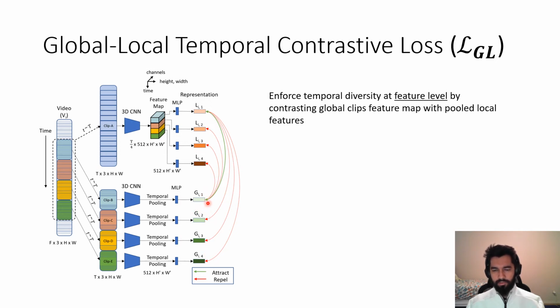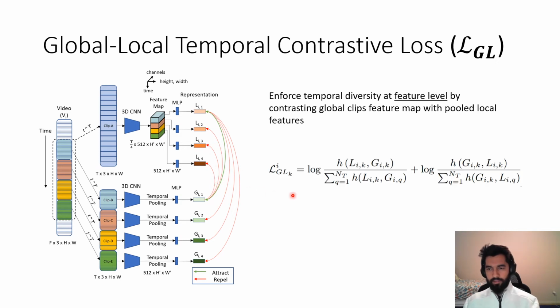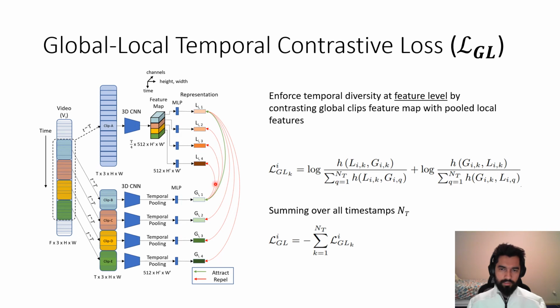The same loss goes the other way around as well. So here is the equation, and we sum it over all temporal segments. One thing to note here is that we are not taking any negatives from this local representation to other local representations, or from this global representation to any other global representation, due to the convergence issue.